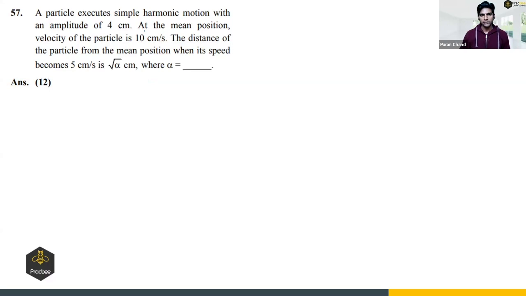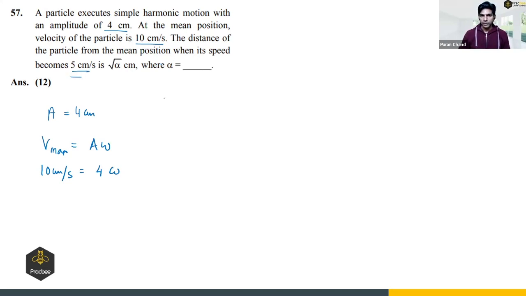Next, a particle executes simple harmonic motion with an amplitude of 4 centimeter. So amplitude is 4 centimeter. At the mean position, velocity of the particle is 10 centimeters per second. So at the mean position, velocity is maximum, which is A omega, right? And it is given as 10 centimeters per second, and A is 4. So from here, we can find omega.